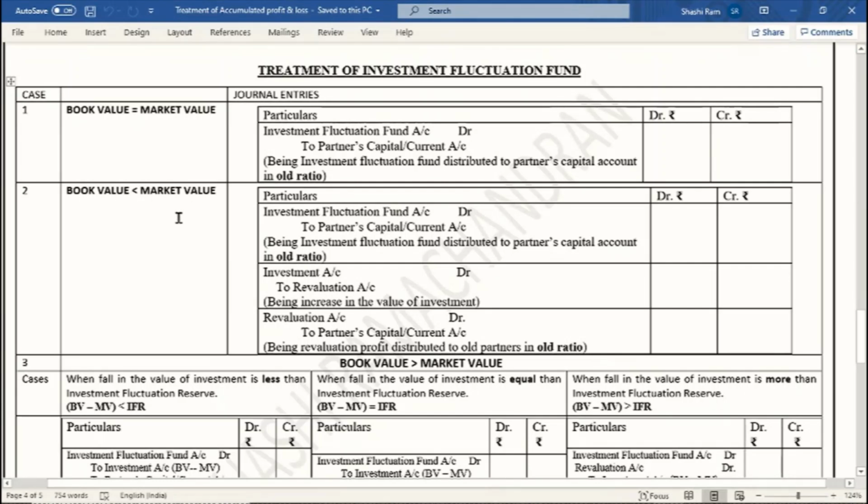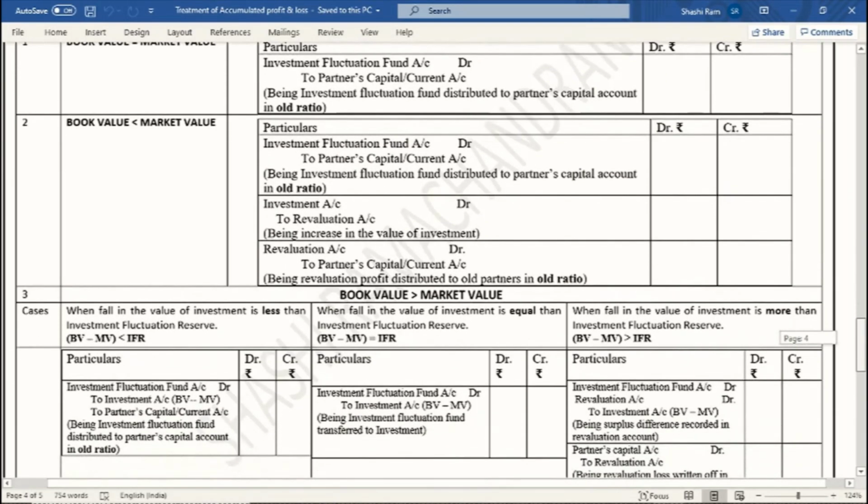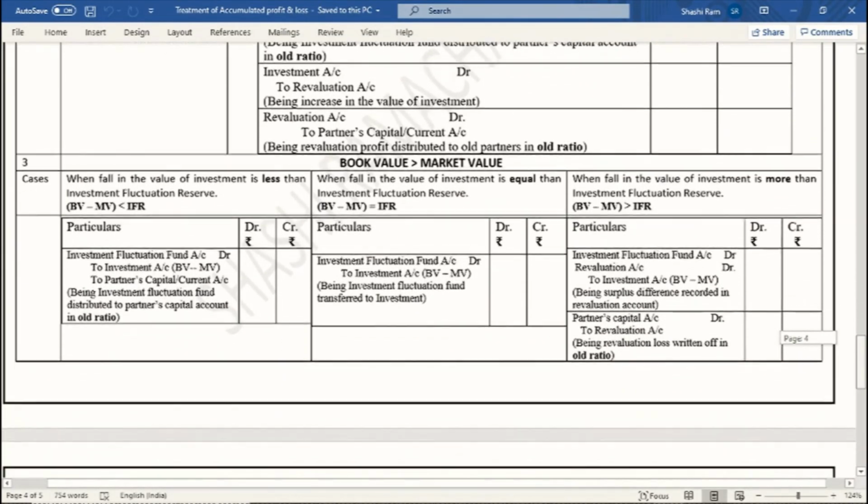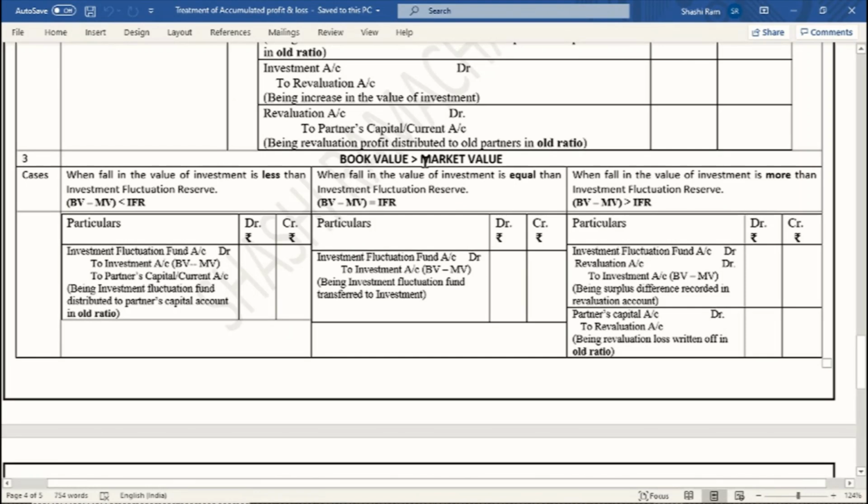So the IFR will not be disturbed. The investment fluctuation fund will be distributed because there is no role for it. And the increased value of investment will be recorded in revaluation. Again, revaluation is credited because it's a profit, and we need to close our revaluation account by transferring the amount to the partners' capital account. Third case: if the book value is more than the market value, of course, that is a loss. Now, this loss will be covered by the investment fluctuation reserve.